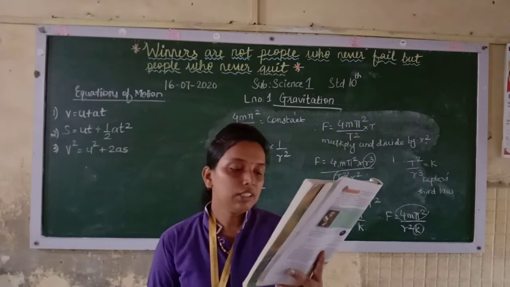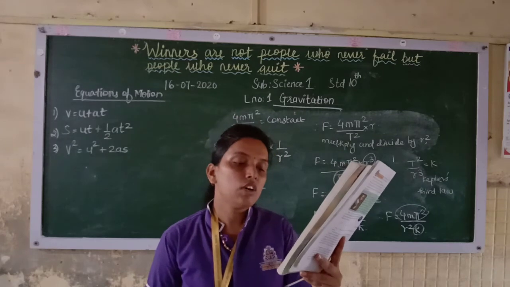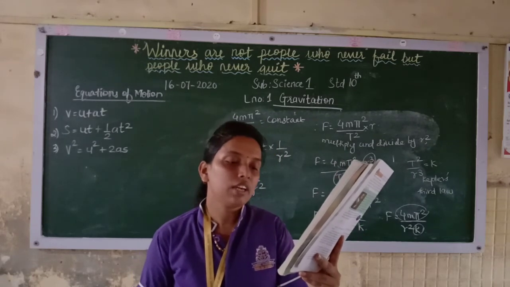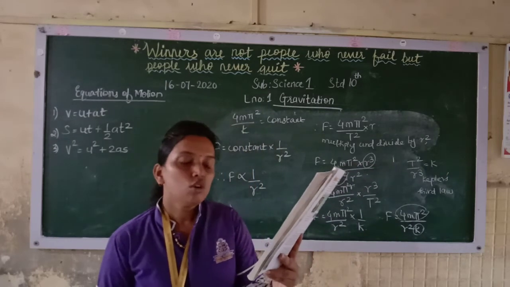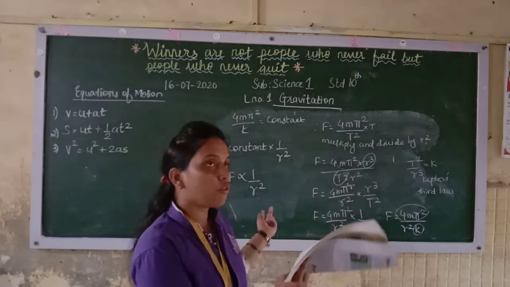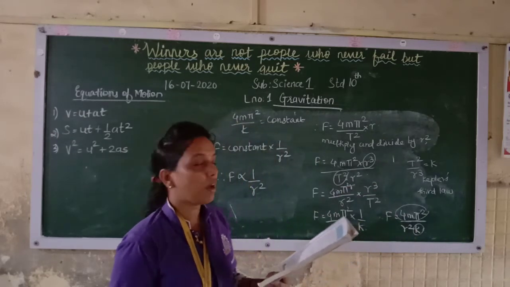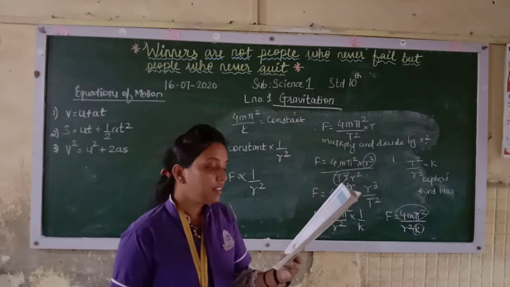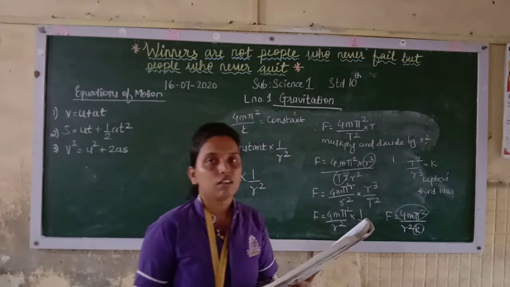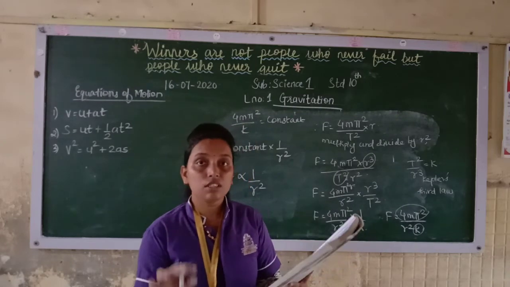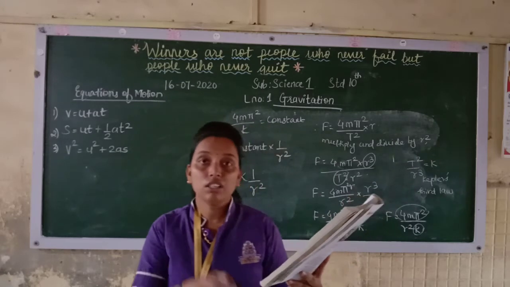Now Newton identified this force with the force of gravity and postulated the inverse square law of gravitation. This gravitational force is much weaker than the other forces in nature. It is very weak compared to the other forces, but it still controls the universe and decides its future. So all these things are there.